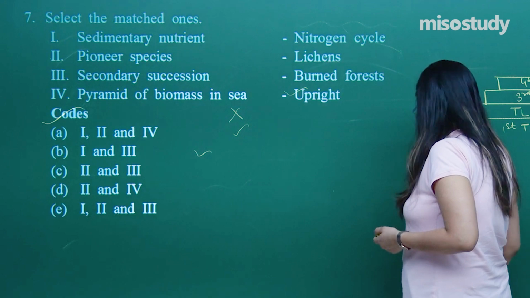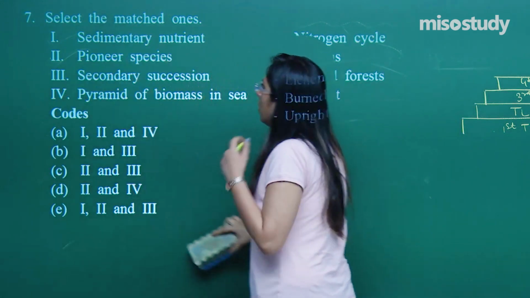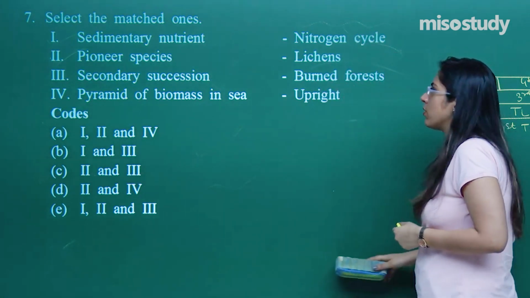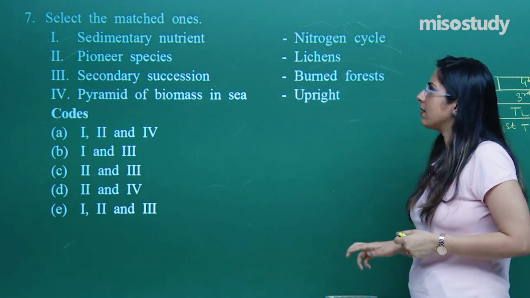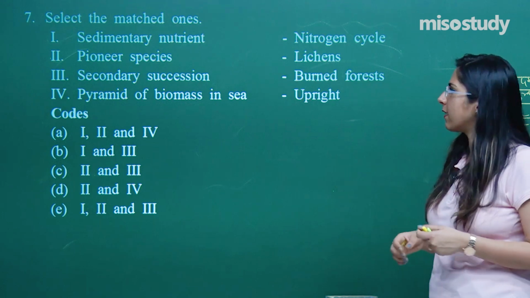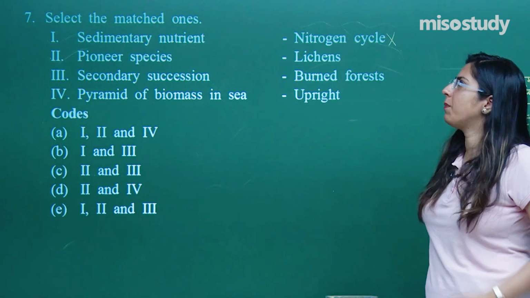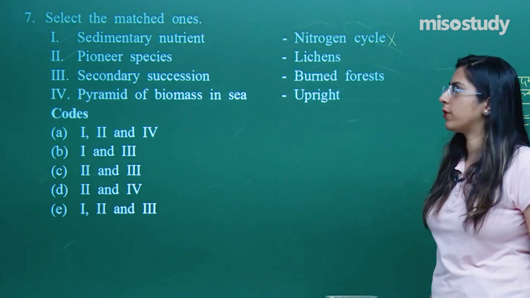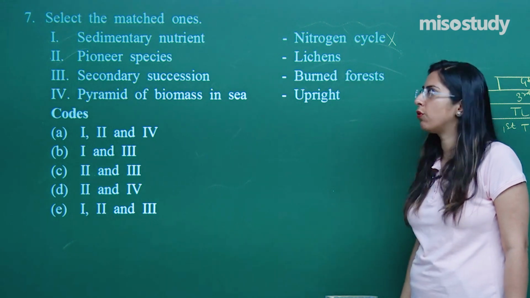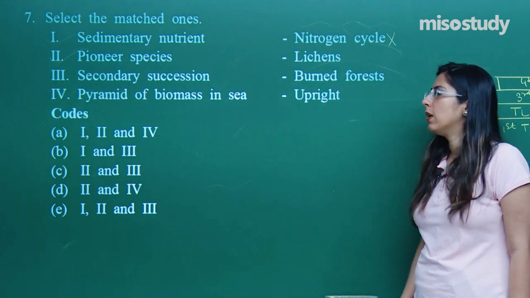Let's look at the 7th question. Now, select the matched one. Sedimentary, nutrient, nitrogen cycle. A sedimentary cycle doesn't have nitrogen. Nitrogen comes under the gaseous cycle, like carbon, etc. So this is a wrong one. Now tell me one example of a sedimentary nutrient. Phosphorus. It comes under the sedimentary nutrients because it is present in phosphorus rocks. So the first option is not correct. The first option is wrong.